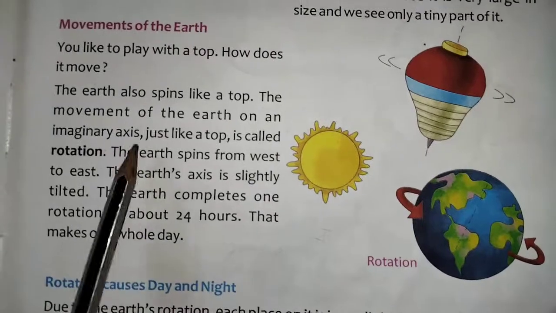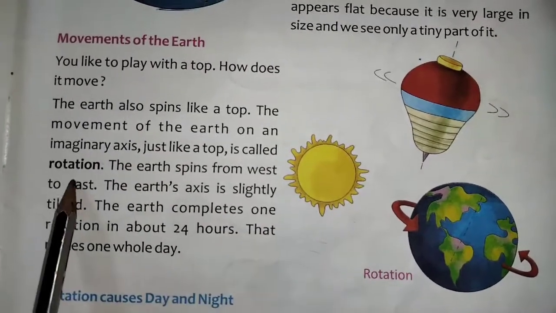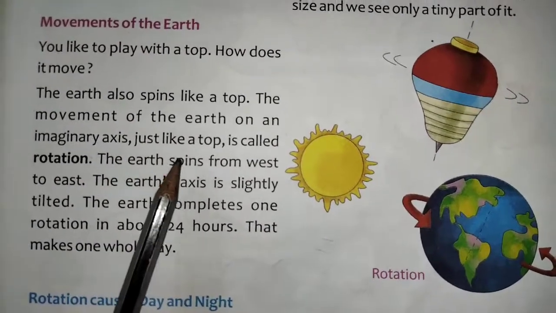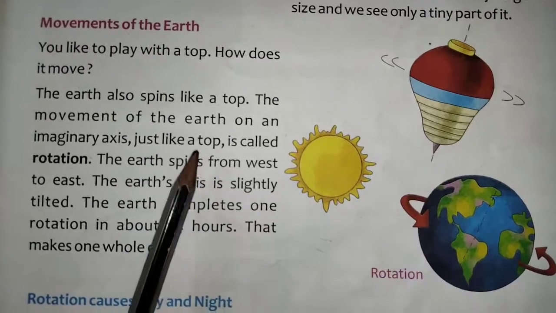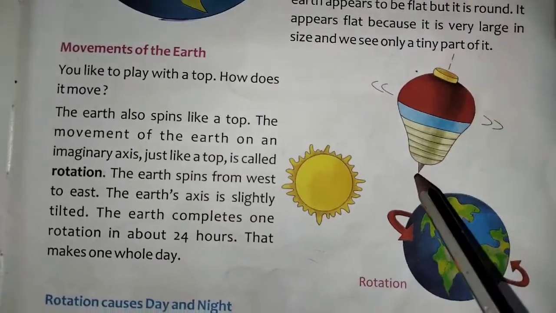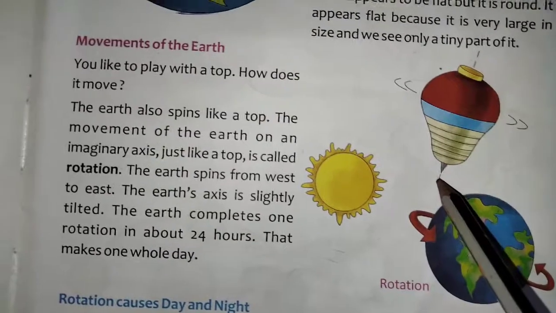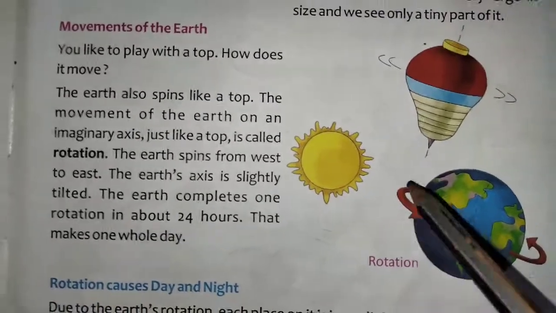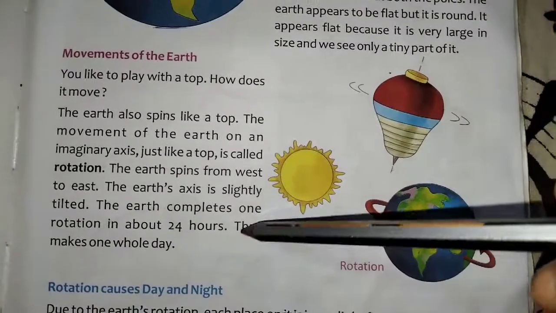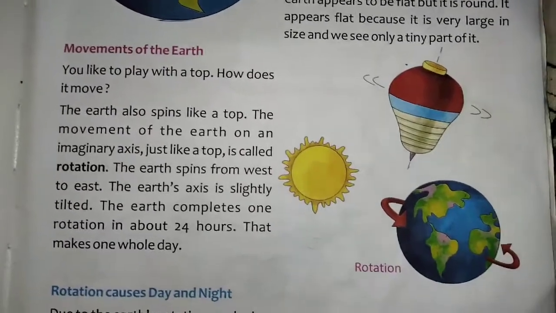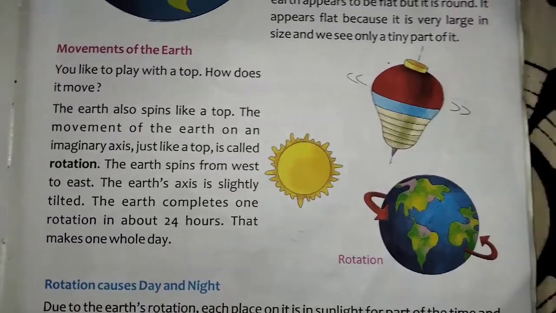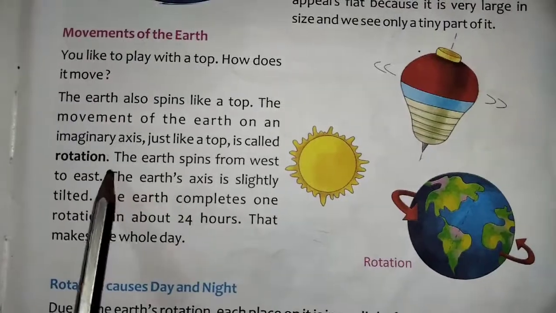The movement of the earth on an imaginary axis, just like a top. It is an imaginary axis. It will touch the earth, and it is an imaginary axis. It will move like a top only, but not at that speed. It will move slowly. This is called rotation.